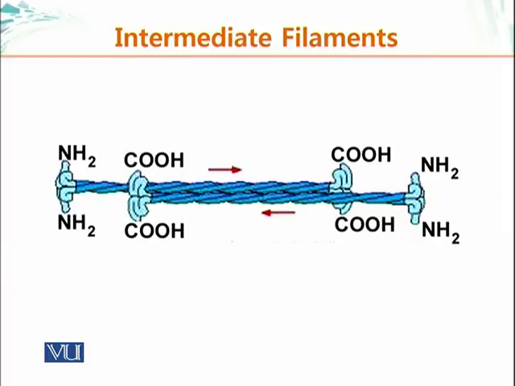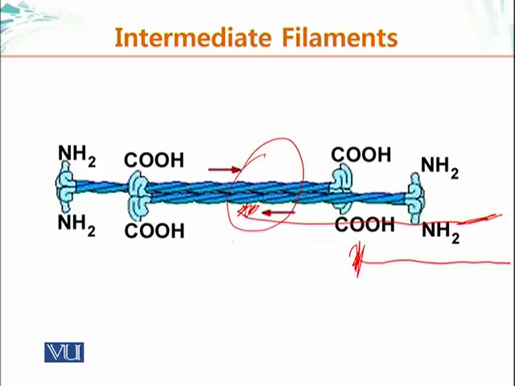Here, I would like to again show you that this is staggered. The significance of the staggering is that when these molecules are staggered, the next one will probably come somewhere here and extend all the way here, and the next one will start somewhere here and go all the way here. So this association, again, is through weak interactions, the hydrophobic bonding, which is keeping these subunits together, these monomers and these dimers together.